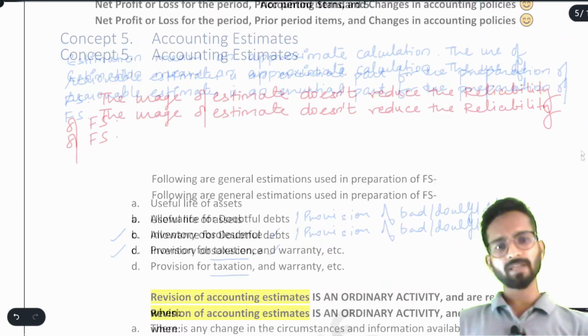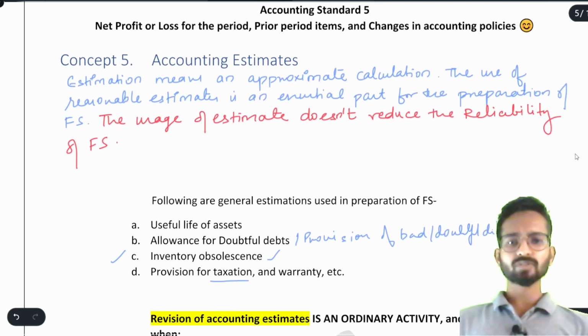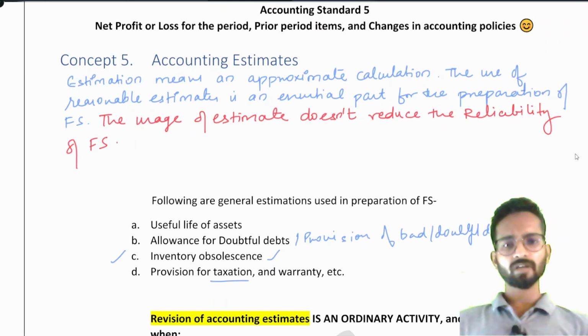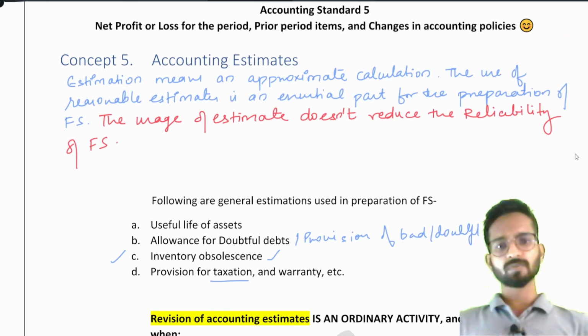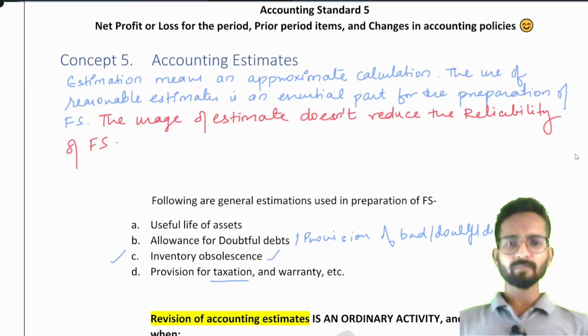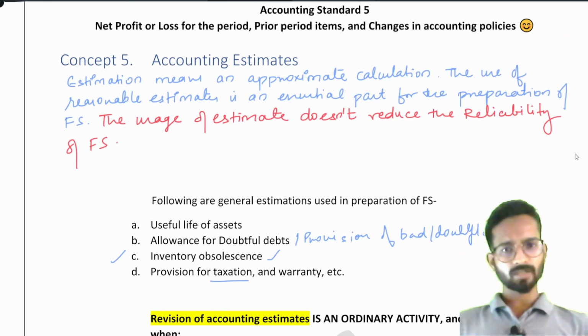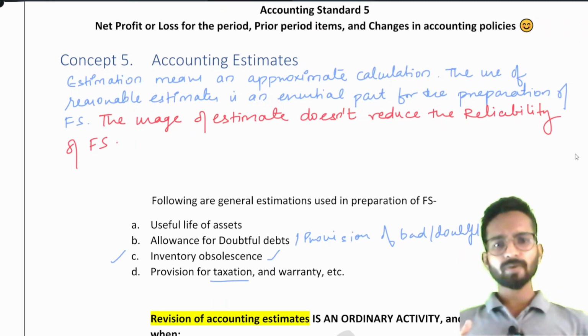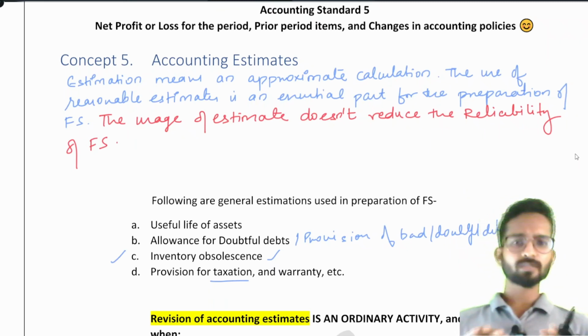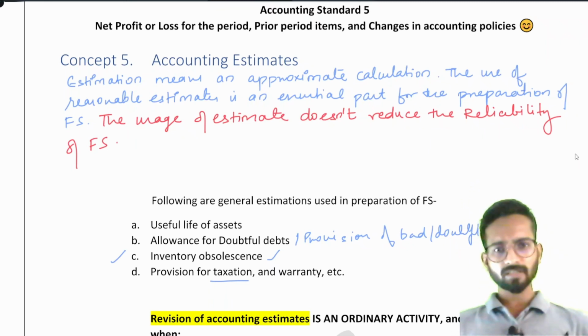Warranty also you can say that many companies estimate, like suppose many mobile phone companies give a warranty for 6 months to 8 months, that if your screen broke, we will provide you the new screen, or we will replace it, or we will repair it. Now obviously if they are selling the mobile to 100 customers, not all the 100 customers will come within 6 months. Out of 100 might be 5, 7 or 10 customers will come. Okay. So they will have a particular estimate that 7 to 10 customers will come and we have to provide the repairing services.